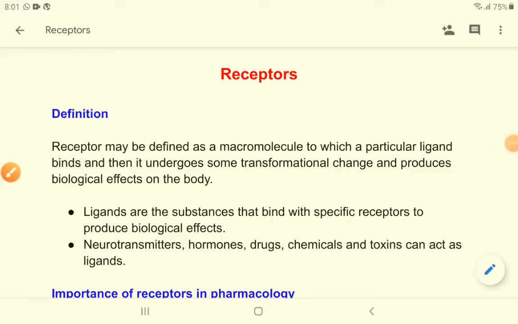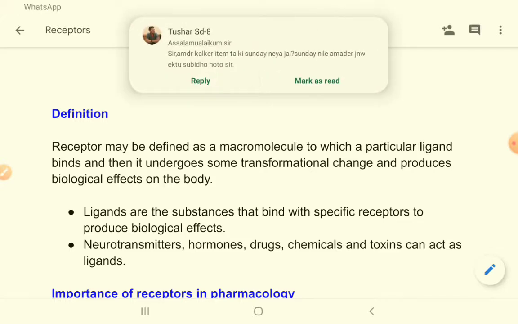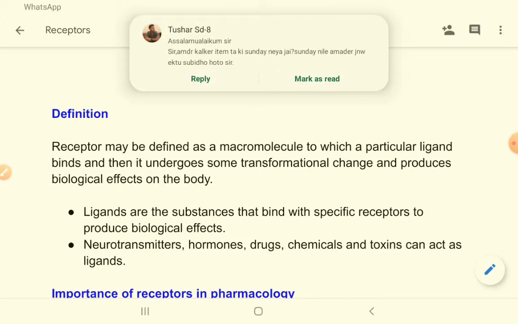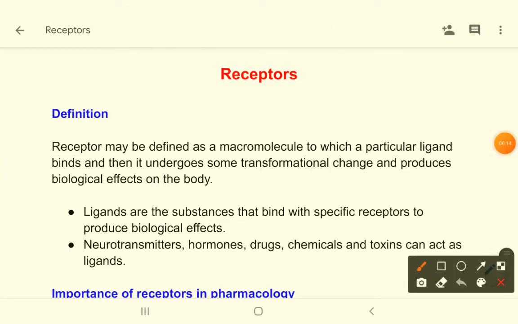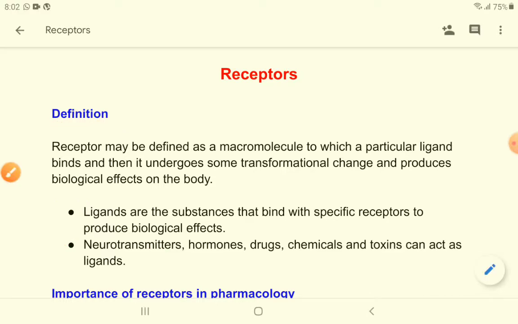Okay, now let's talk about the receptors in detail. First, you can see the definition here. I have already talked about the definition. Then you can see what the ligands are. Ligands are the substances that bind with specific receptors to produce biological effects. And what are the ligands? That can be neurotransmitters, hormones, drugs, chemicals and toxins, etc.